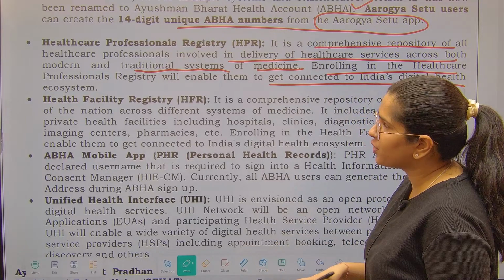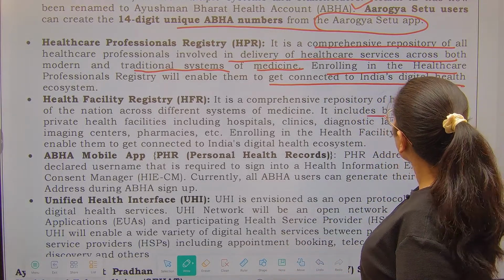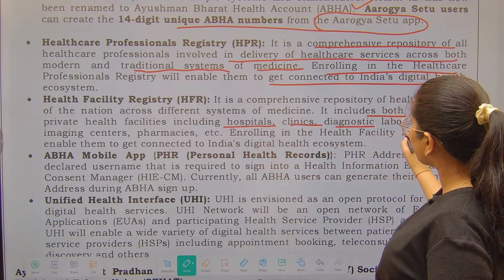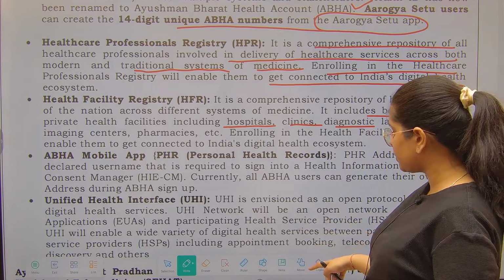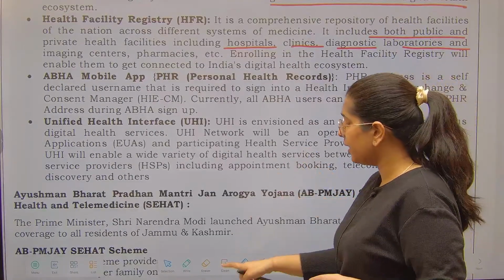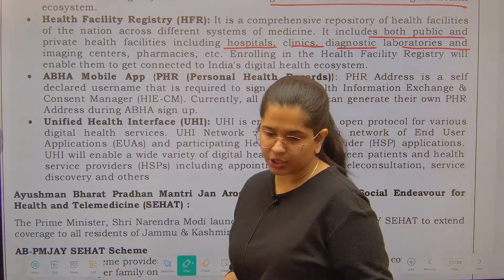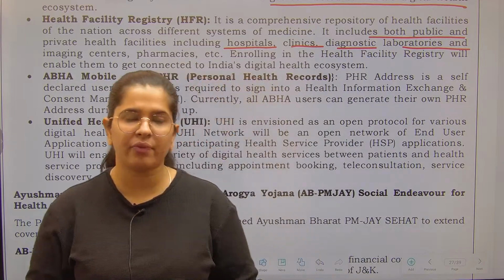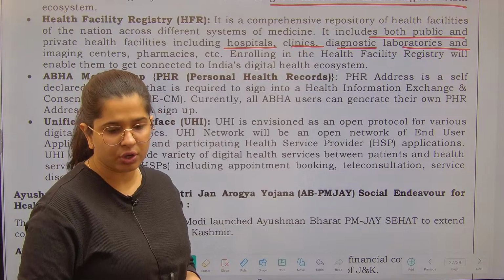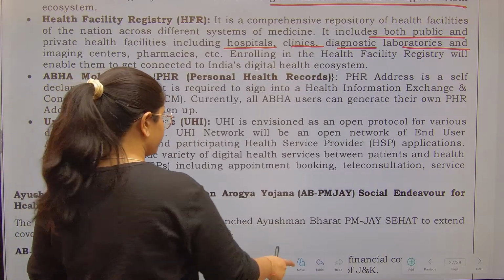On a similar fashion, we have also got a Health Facility Registry. Under this, both public and private health facilities, including hospitals, clinics, diagnostic laboratories, imaging centers and pharmacies, everything will have a digital presence. That means they can tell that okay, we are operating in this particular area, this is the kind of work we are performing, and hence it becomes easy for a patient also to get access to this data, right?